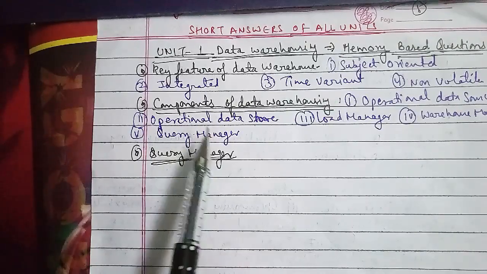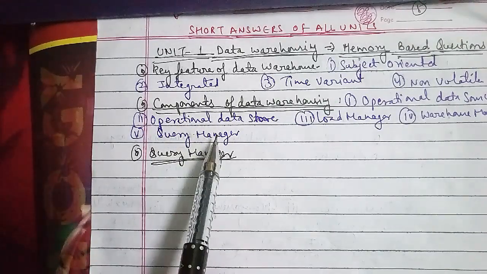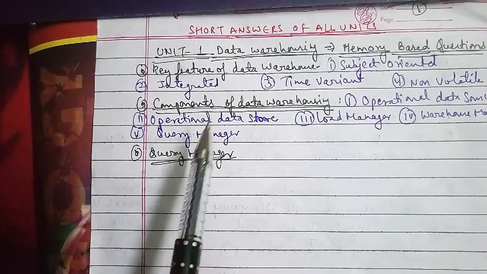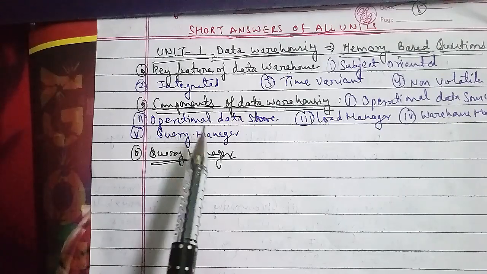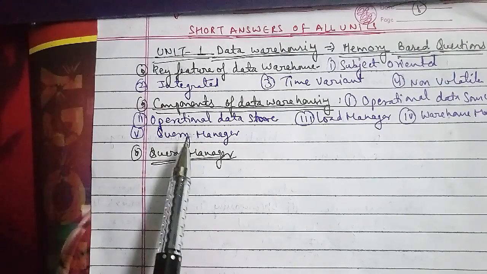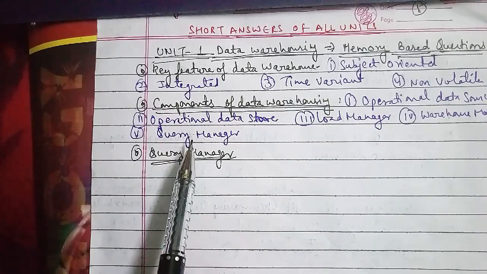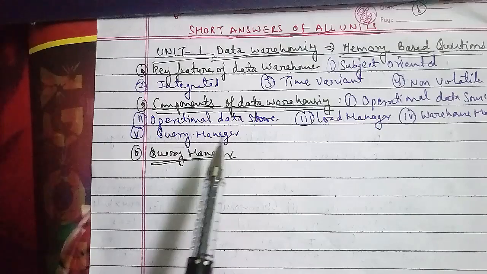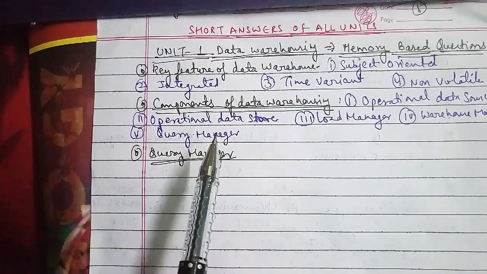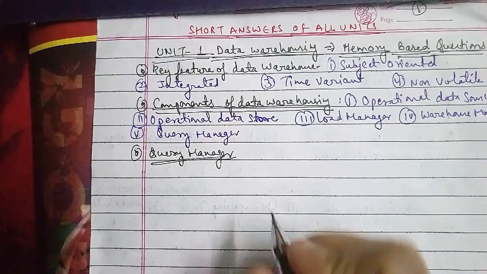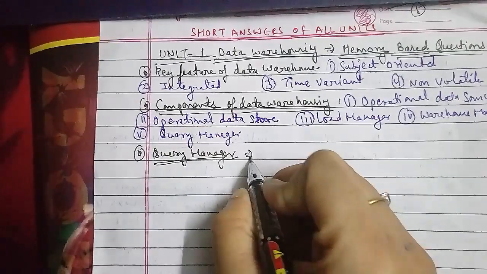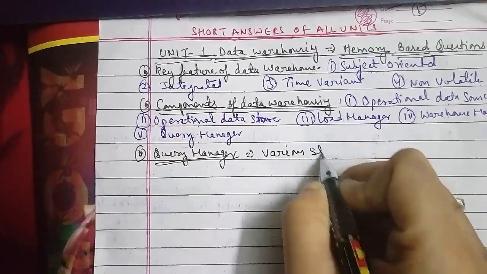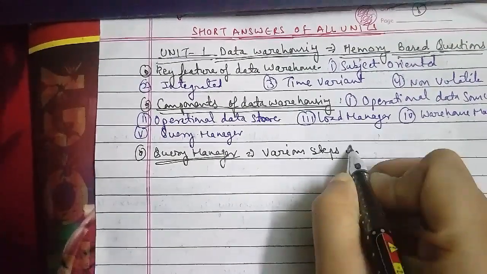Now we'll discuss the other question: what are the various steps in planning a data warehouse? Planning a data warehouse includes the following steps.